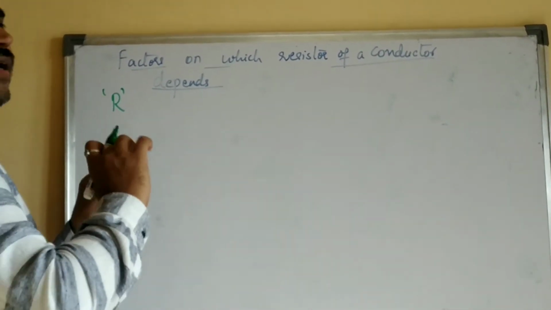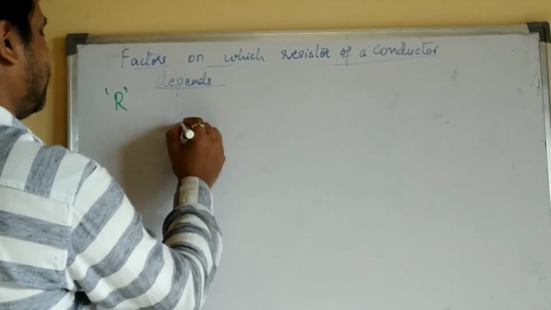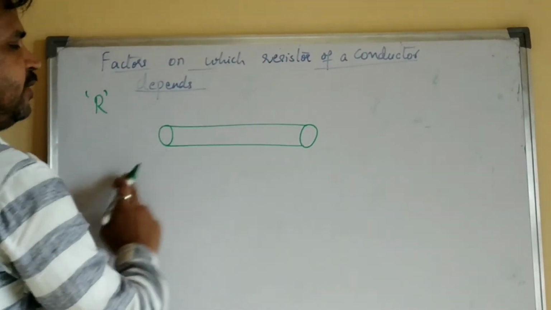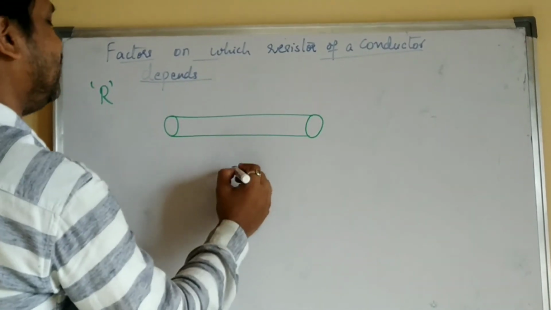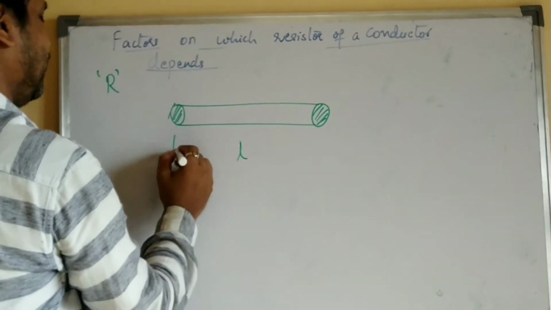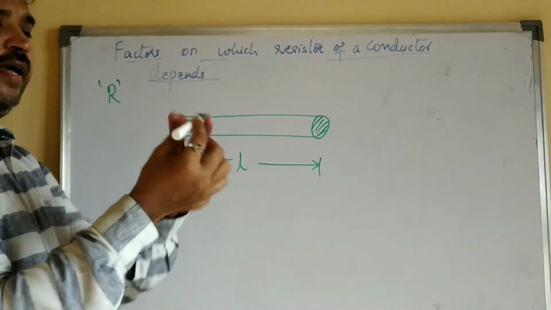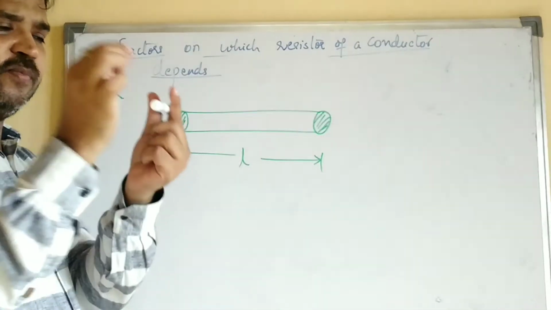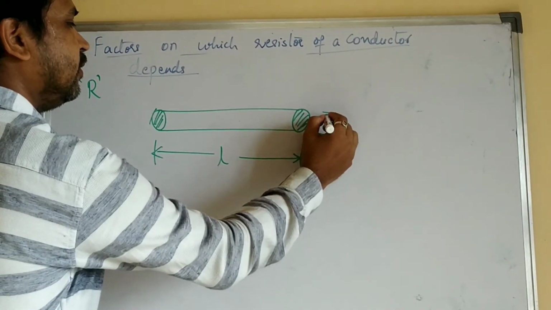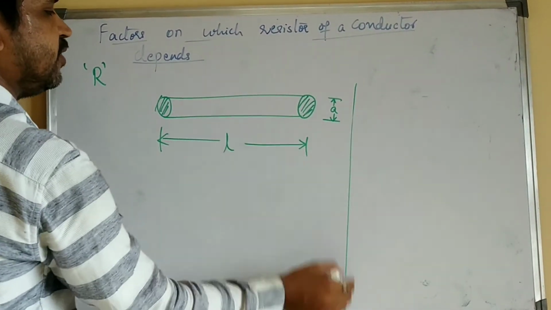Now, let me take a cross section of a wire. You have a wire, right? Copper wire, aluminium wire. So I'll just represent it like this. This is a cross section of a wire, which has a length. Small l represents the length of the wire. The wire also has some thickness, not this big, a very small stranded wire. That thickness I will mention with small a. That thickness is also called the area of cross section.